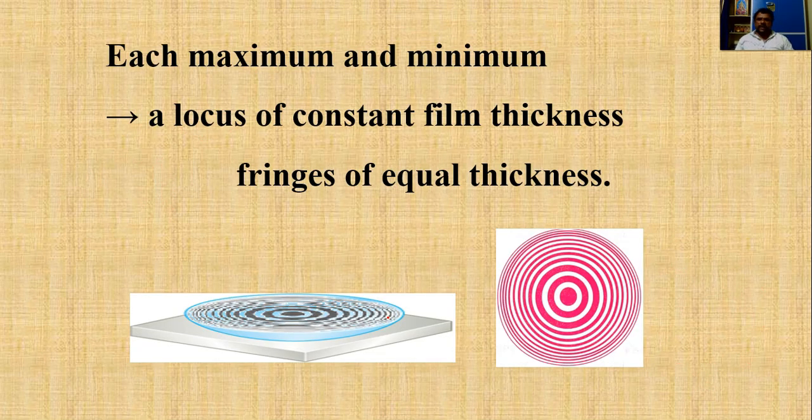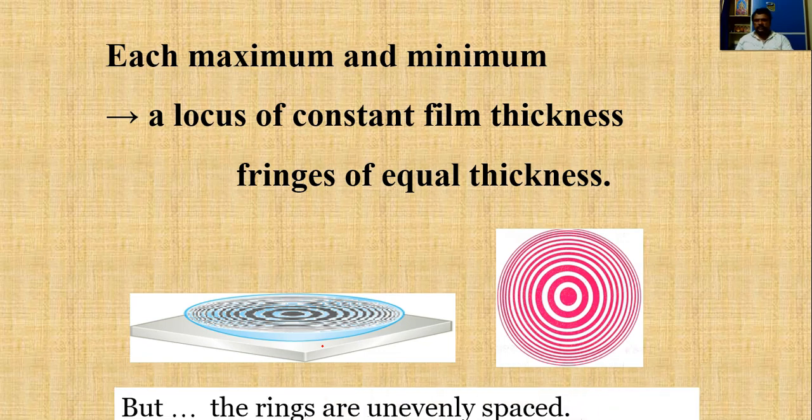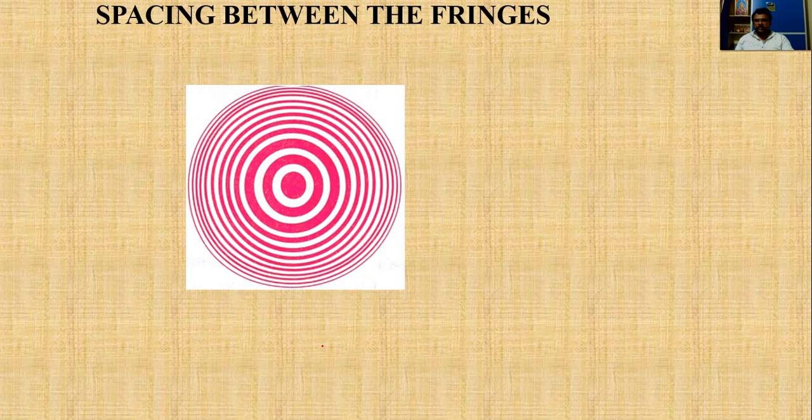So for maximum and minimum, a locus of constant film thickness gives the fringes of equal thickness. If you observe here, the locus of constant film thickness is a Newton ring. That Newton ring can be either a dark ring or a bright ring.